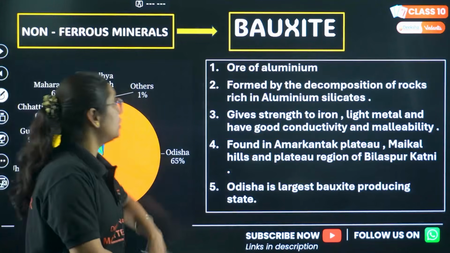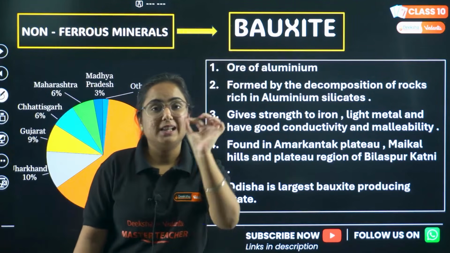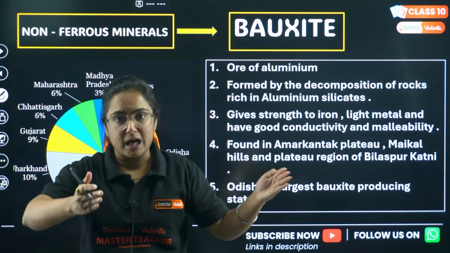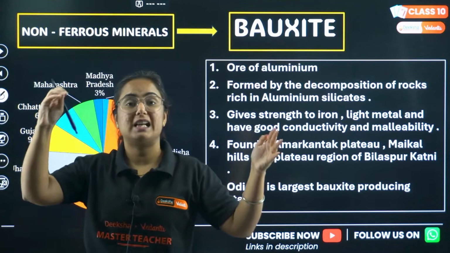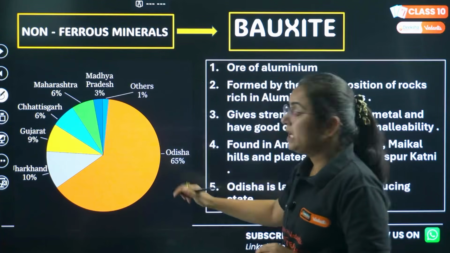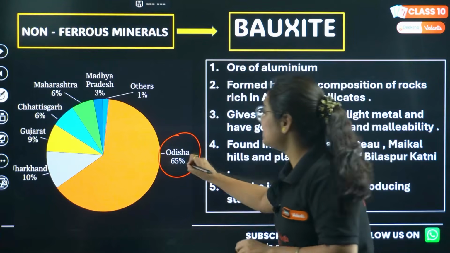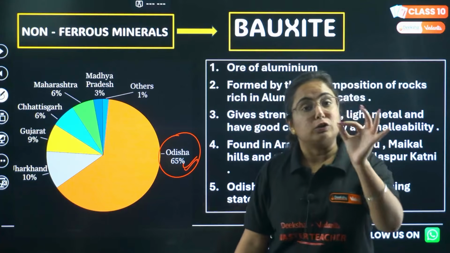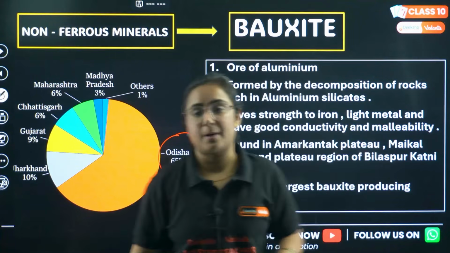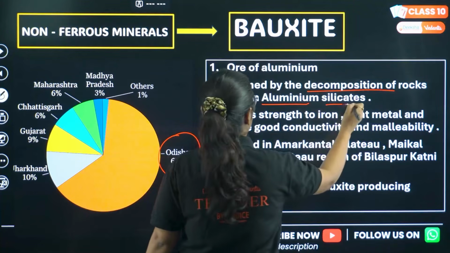Moving to the next non-ferrous mineral, that is bauxite. Bauxite is basically the ore of aluminium. From bauxite we get alumina, which is then converted to what? Aluminium. And if we talk about India, the state which is the largest producer of bauxite is Odisha. It is a 65% producing state. So the major bauxite is available to us from where? From Odisha. Okay, it is formed by the decomposition of rock rich in aluminium silicates.